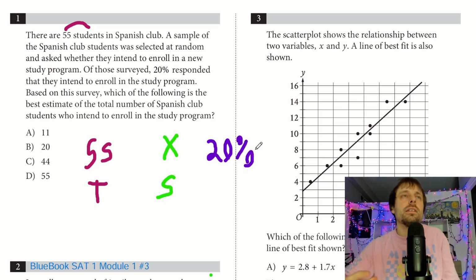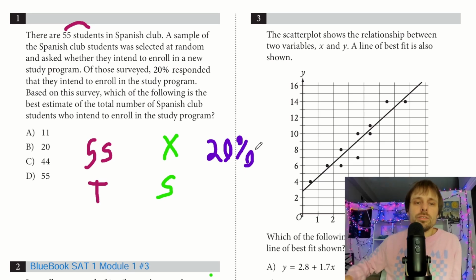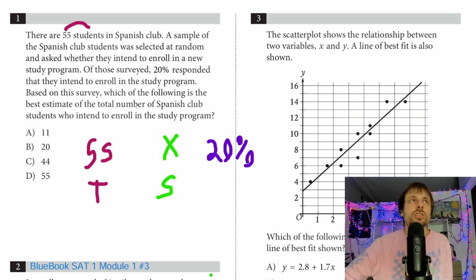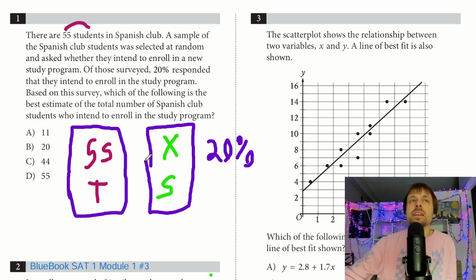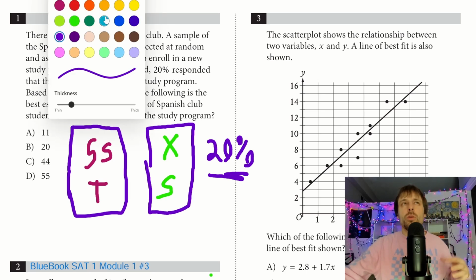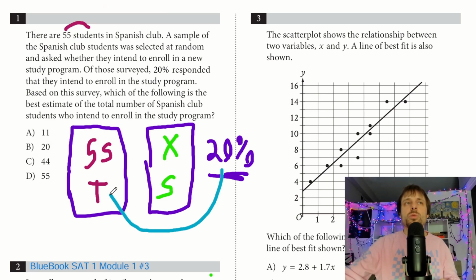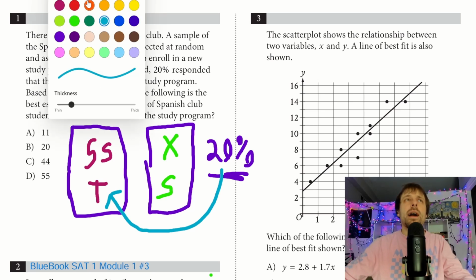So an important thing to remember here is this is applicable to all of our sample and total population problems. This is very common. We have a total which might be too hard for us to represent. So what we do is we take a smaller sample, maybe it's like 10 students, and they say out of these 10 students, 20% intend to do this thing. And with a margin of error, we are going to apply this 20% to our total. Okay, very normal process. So how do we do that?